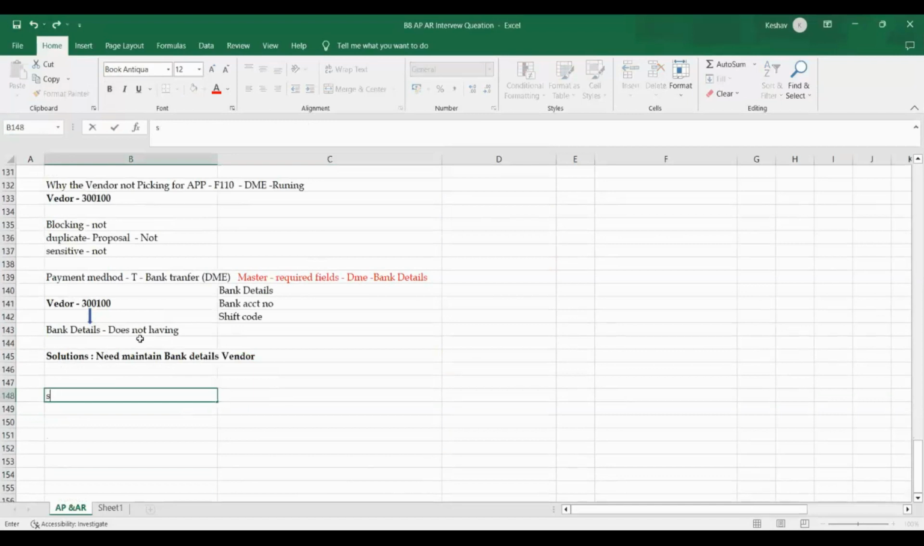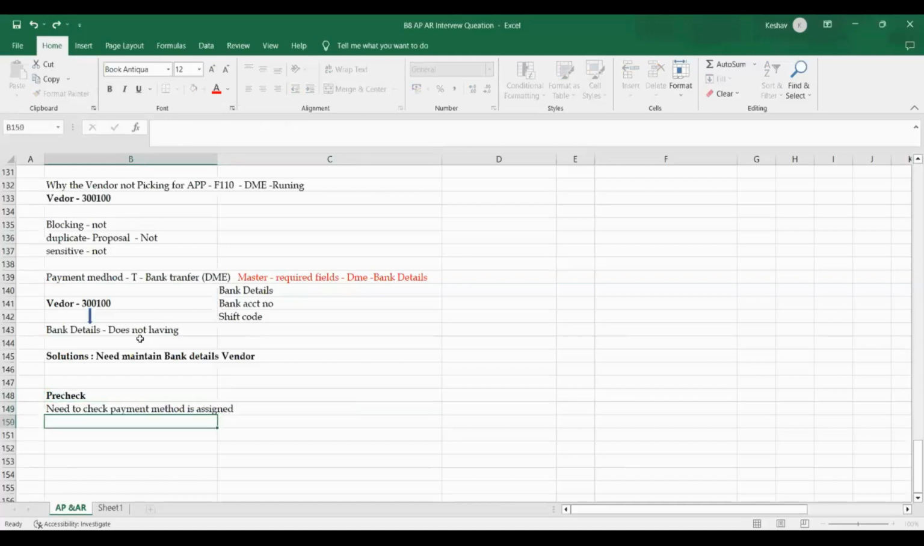So Ashwini, you have to wait. There are pre-checks we need to take care of while running the F110. The pre-checks I'm writing: the payment method is assigned or not for a particular vendor. If you're running the check payment, the check payment method is assigned to the vendor master and we need to check it. Payment method is assigned or not.